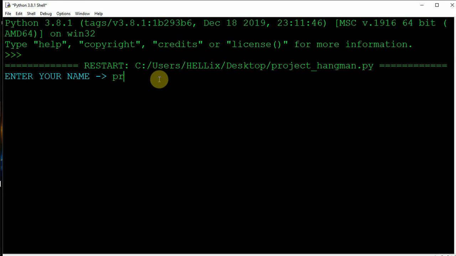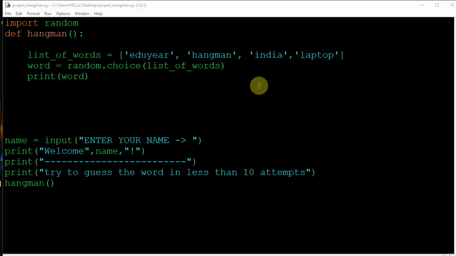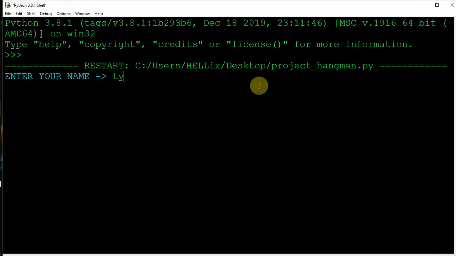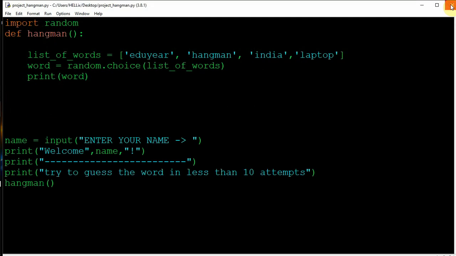First of all, I need to give my name. Now see, I get a random name, Hangman. Let's run it again to see whether it's perfectly random or not. India. So it's giving me random names. You can see over here. Now our task is to turn this name into a hangman game.